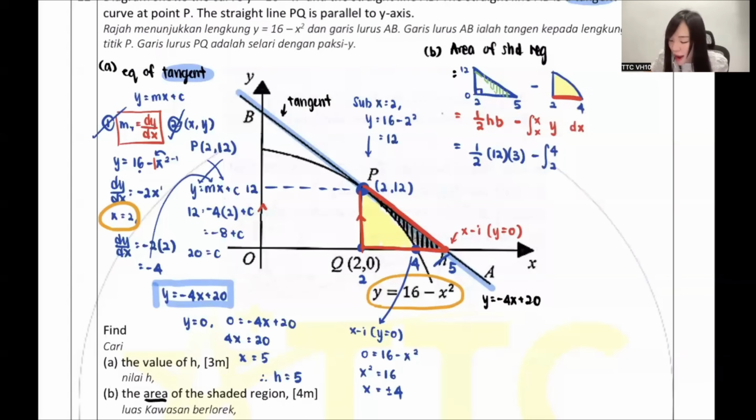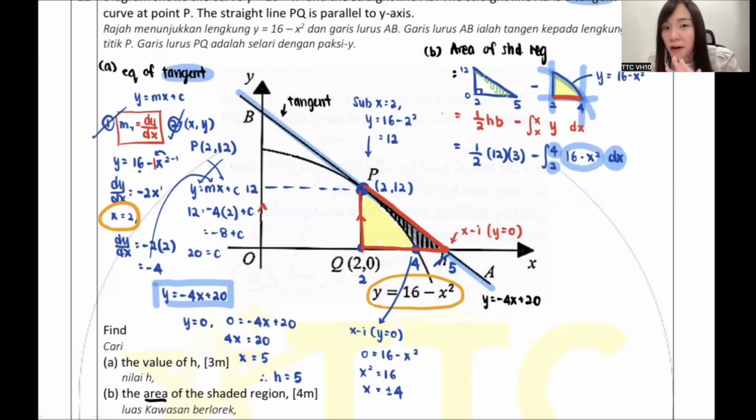So my dear, next, the Y. This one, isn't it under the curve? So under the curve, you guys will sub the curve equation. Can you guys all see that? Now I teach you again. See, dx always represents the axis. So x equals to 4 is this line. x equals to 2 is this line. And can you see 16 minus x squared is the curve. So this is how you double check whether you're correct or not. Because look, these 4 things surround the shaded region. That's why you know you're correct. If you sub the wrong thing, you won't surround it. So now you surround it, 100% you're correct. That's the concept of double check, okay?